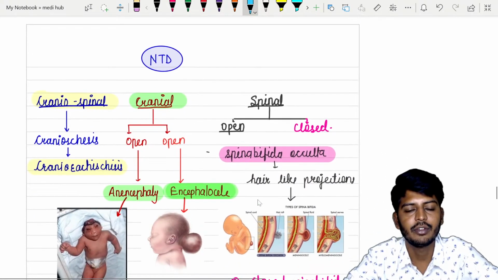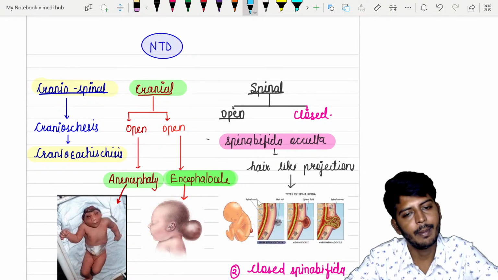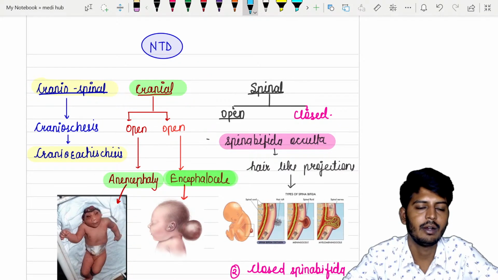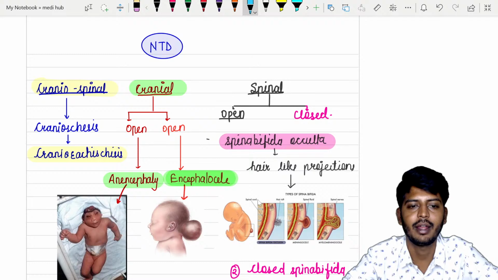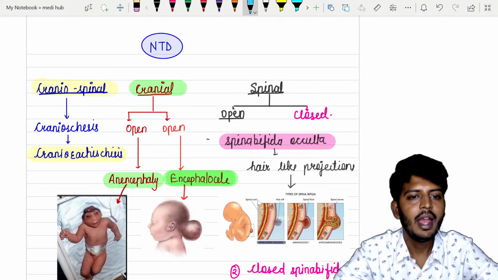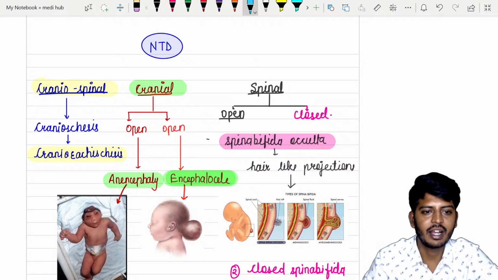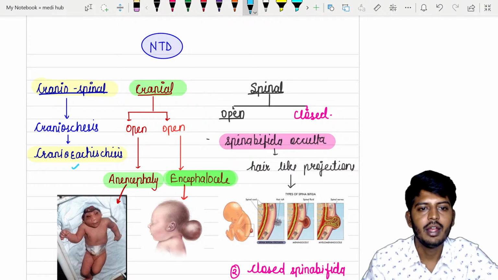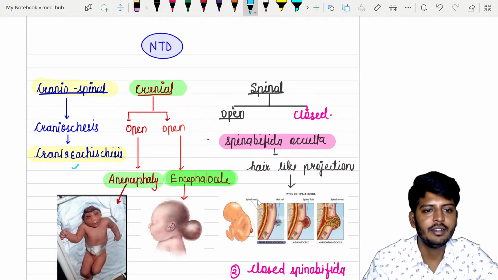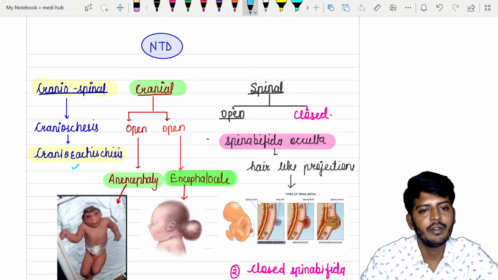Okay, let's go to the next one, neural tube defects. Yes, I am going at a good speed, I know, but what to do, we have very short time, and that's how it has to be done before the exam. Now we have neural tube defects, which include craniorachischisis, all the craniospinal defects. So listen to me. Let's start with the cranial ones.